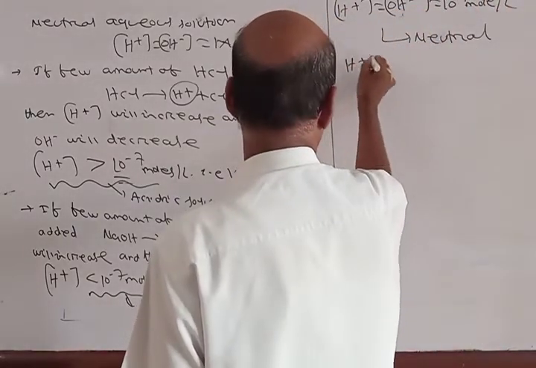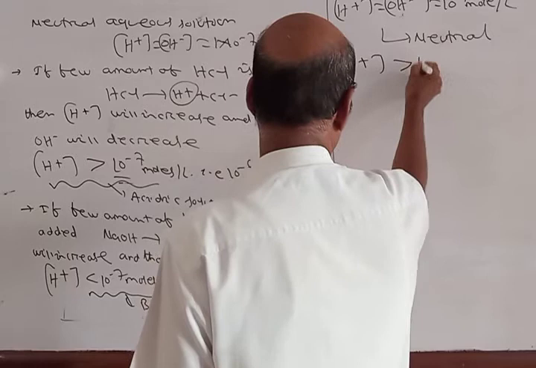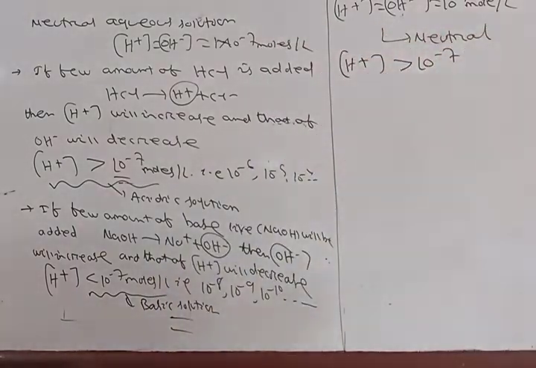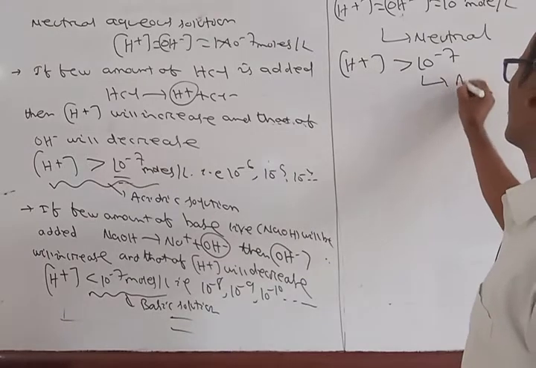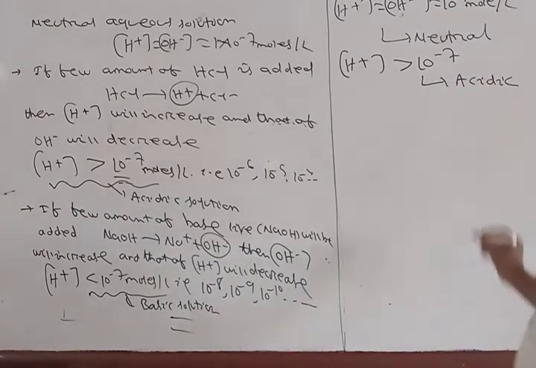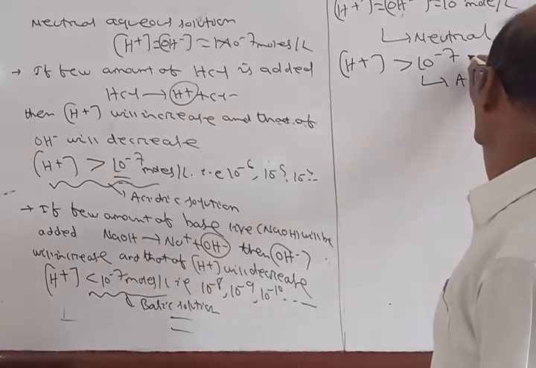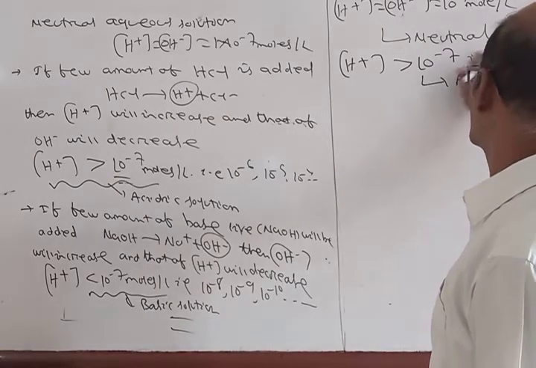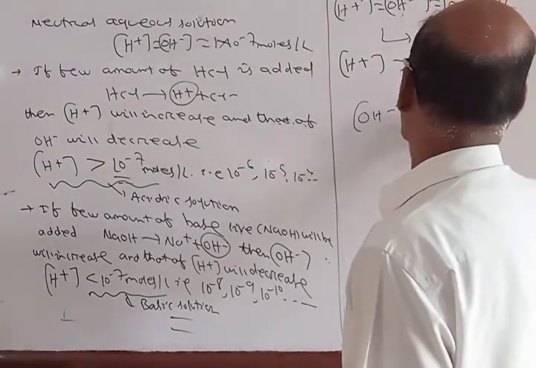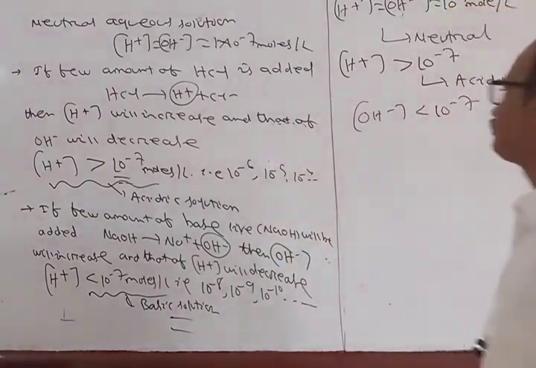H+ ion concentration more than 10 power minus 7 means acid. And the OH minus ion concentration is less than 10 power minus 7.